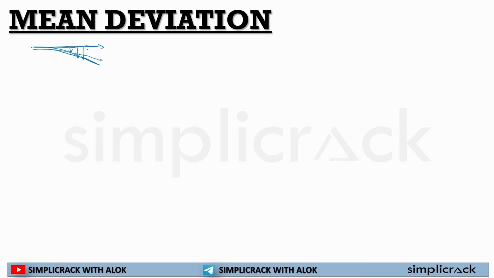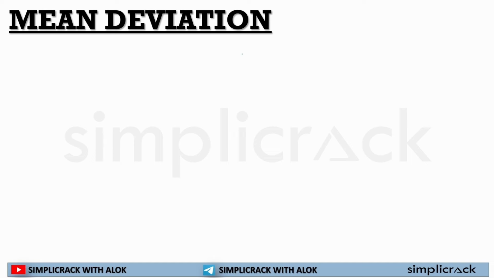If I have to take the deviation, I will calculate the difference of distance between these two places. So deviation in data, mean deviation or something else, will always be about the difference from a given data.